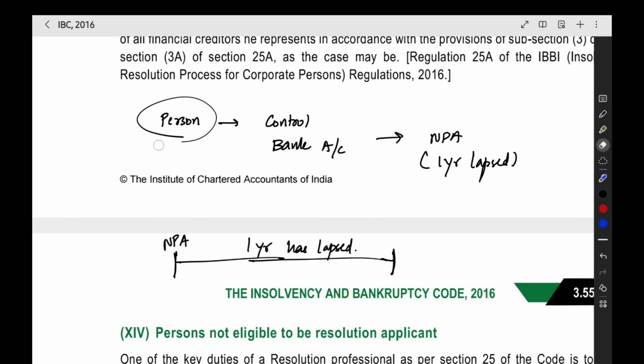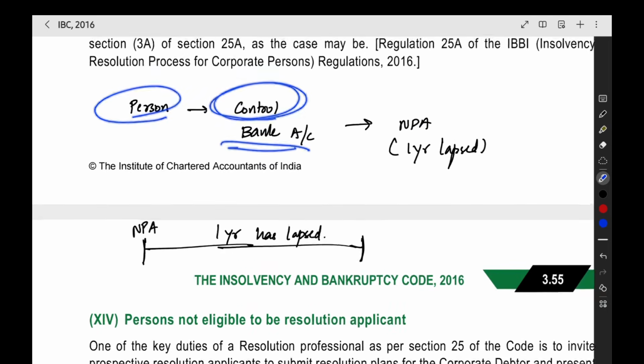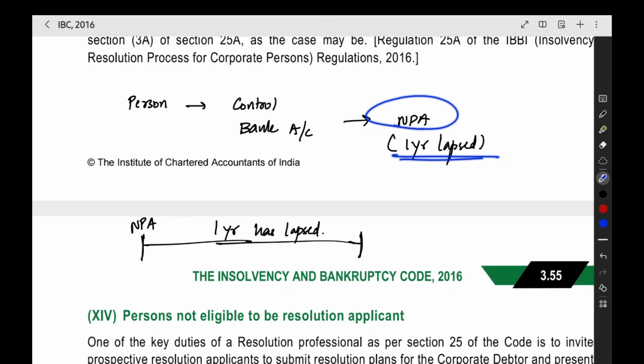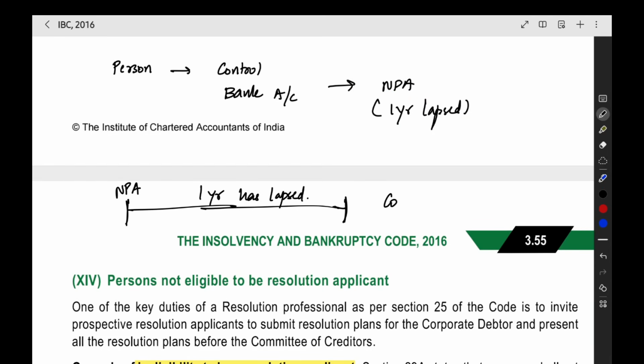So that is the simple thing they are trying to tell. Any person who has a bank account under his control that has become NPA, and 1 year has lapsed when you see from the date of commencement of CIRP, then that particular person is not eligible.